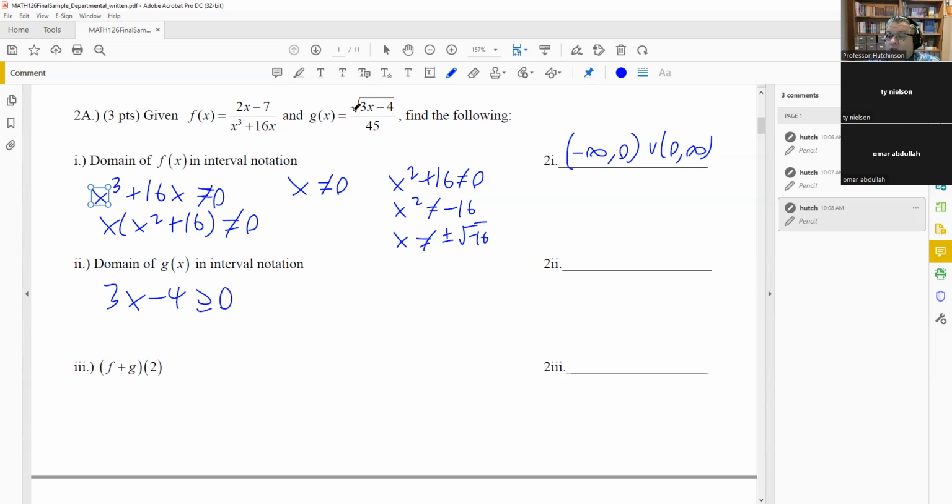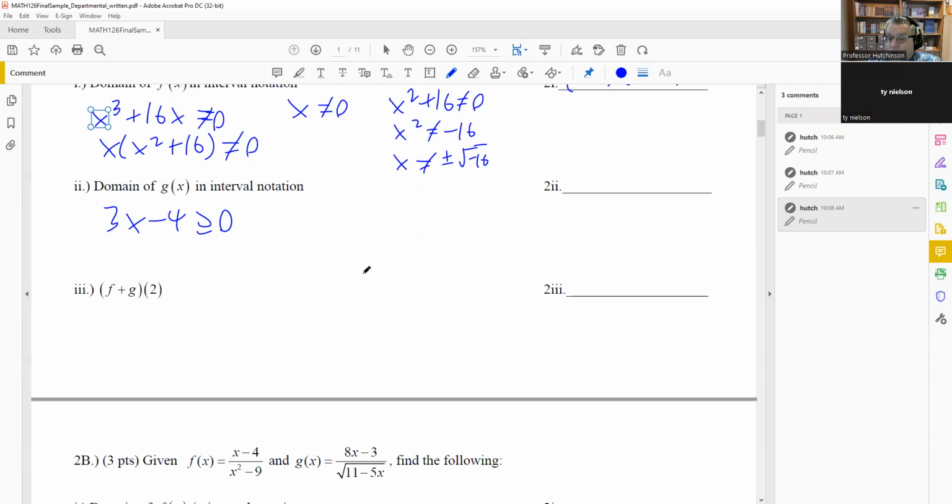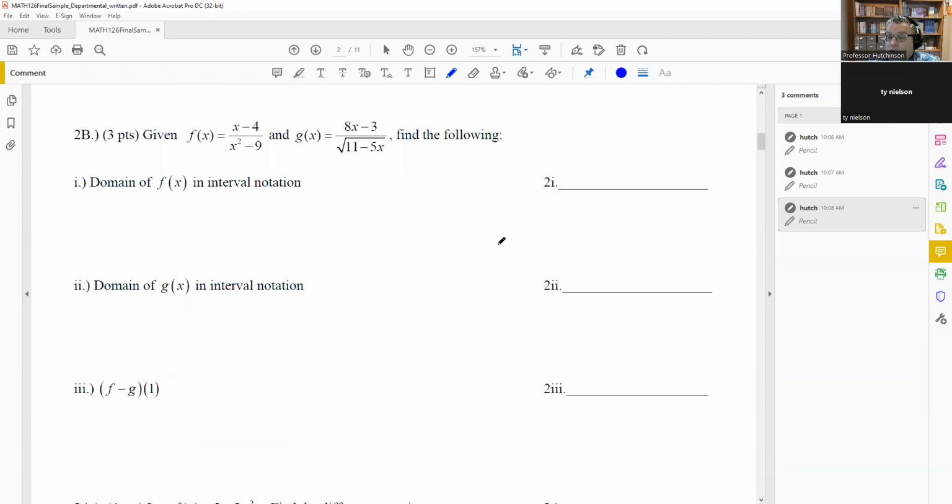Now notice the square root is on the top of the fraction. If it's on the top of the fraction, then we have greater than or equal to on it. But the difference is, when we do 2b tomorrow, that's different, because that one is going to require a greater than symbol, but not the equals, because you've got the square root on the bottom of a fraction. So that's the difference there.